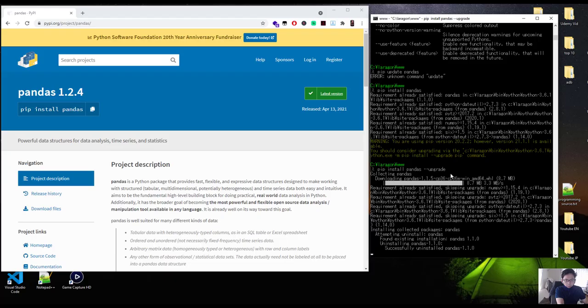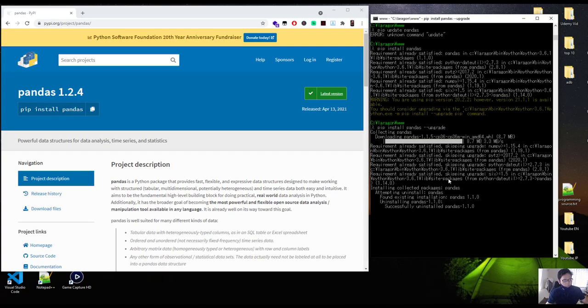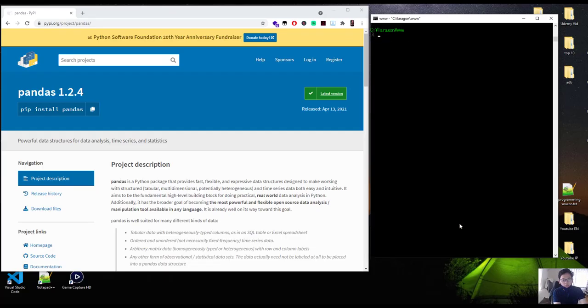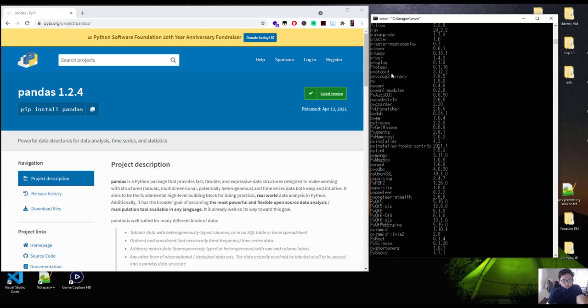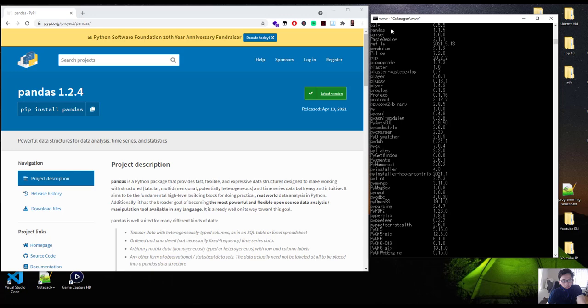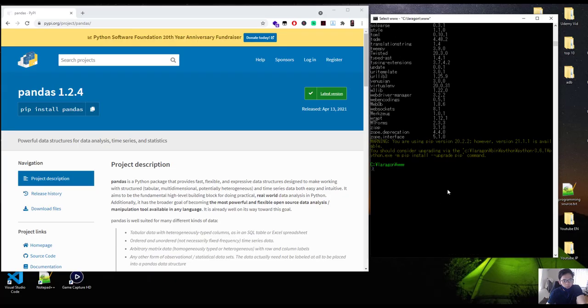And clear, and pip list pandas. Let's find it. It's the latest version. And yeah, so 1.68. We're gonna upgrade one more time.